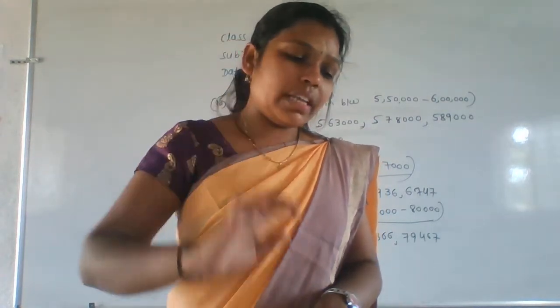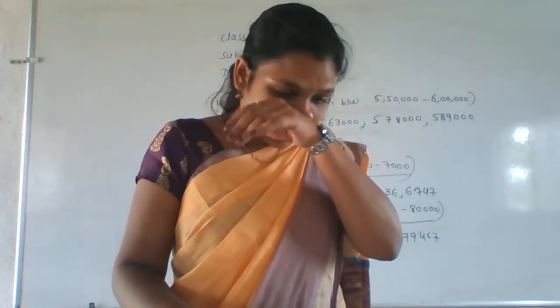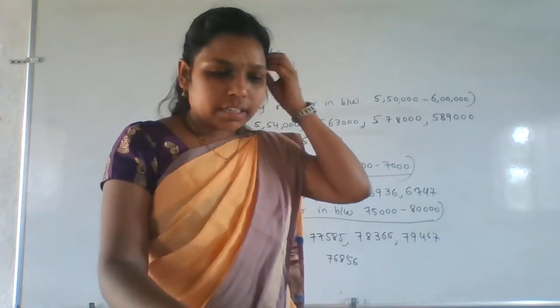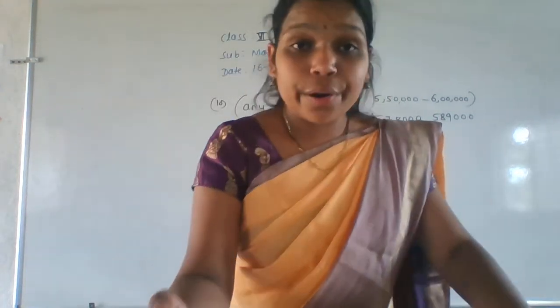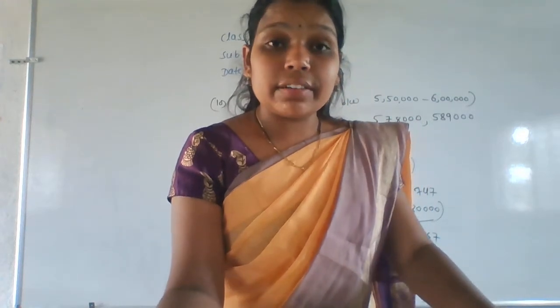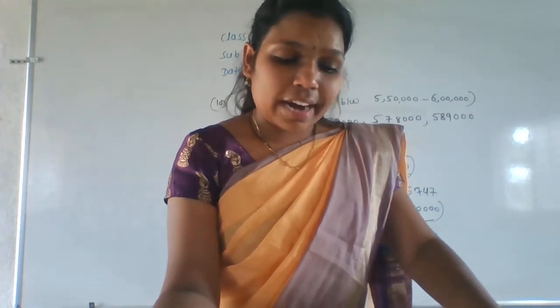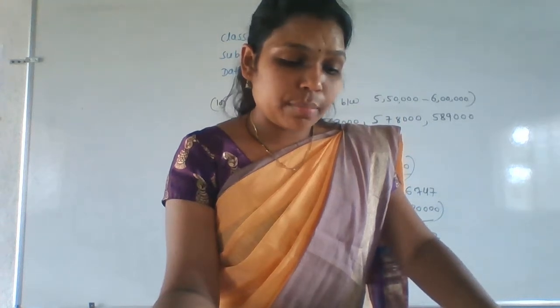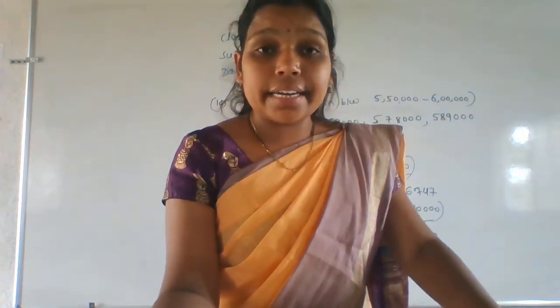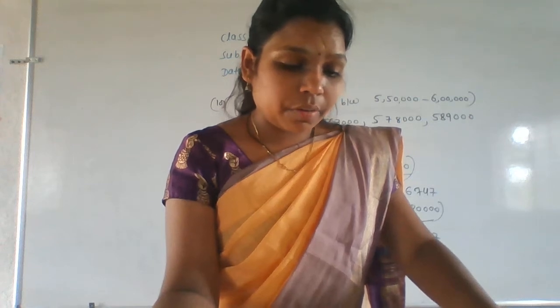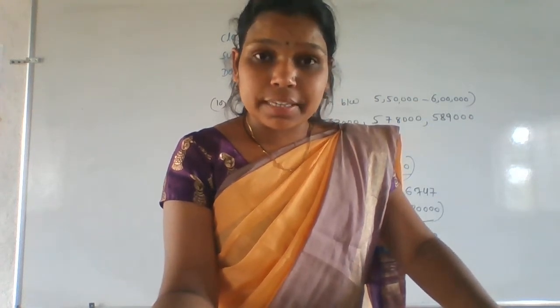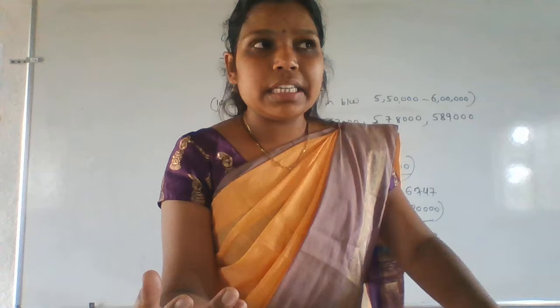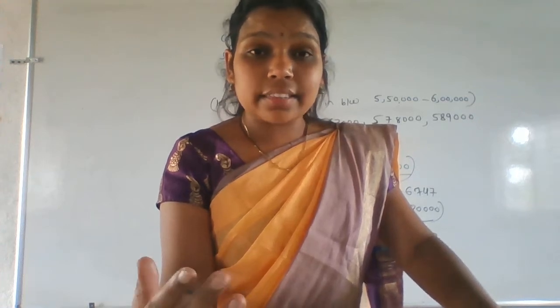In playing with the numbers, we have these points here. First we'll see the order of operations. After that, simplification. Next, the factors and multiples. After that, prime, composite, even and odd numbers. Next thing is the criteria of divisibility rules. Already we learned divisibility rules in 5th standard, right? Divisibility of 2, divisibility of 3, like that.